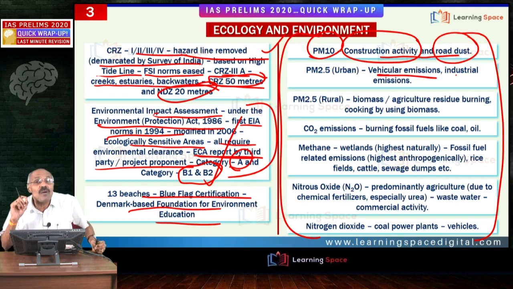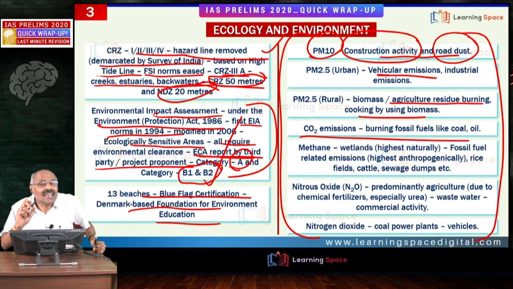This PM 2.5 in urban areas predominantly comes from diesel engines, or you can say vehicular emissions. At the same time, industrial activity. If you look at the rural areas, it is agriculture residue burning as well as cooking using biomass. Then Ujjwala is most important. Ujjwala reduces PM 2.5 especially in the rural areas. Then carbon dioxide emissions, I need not explain.